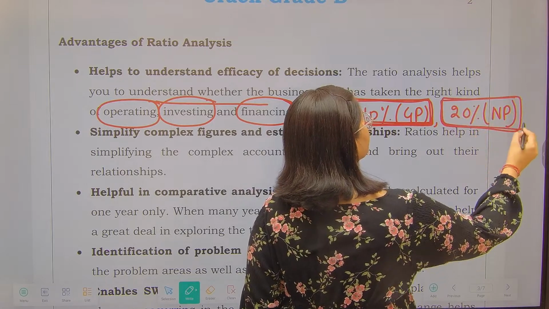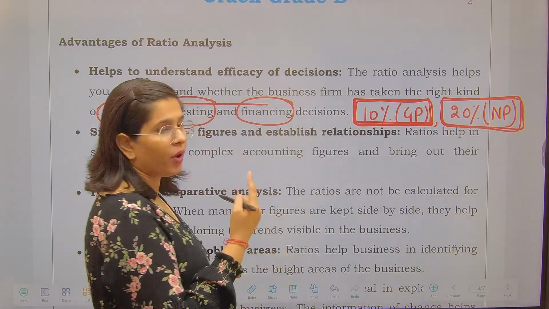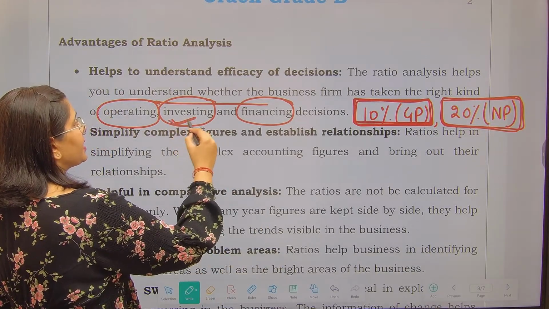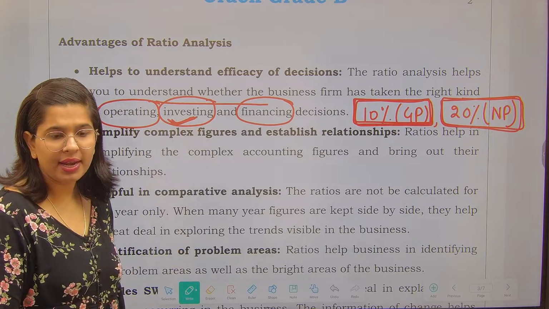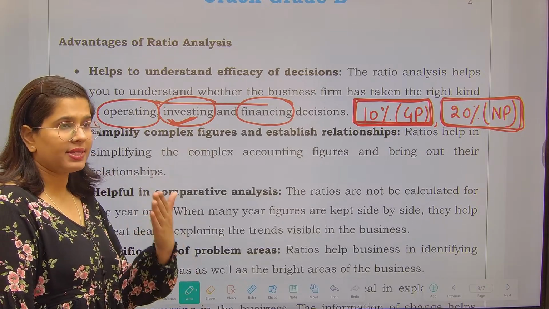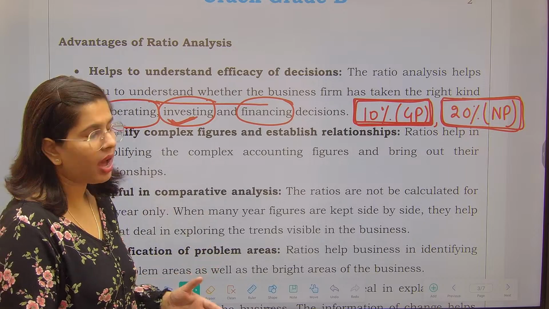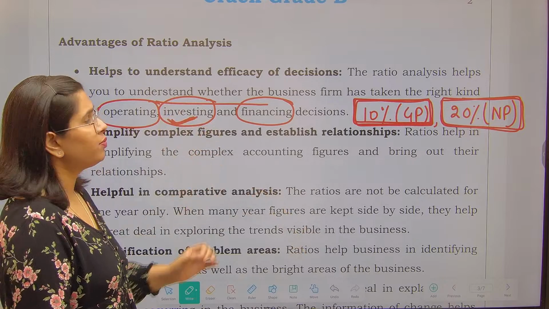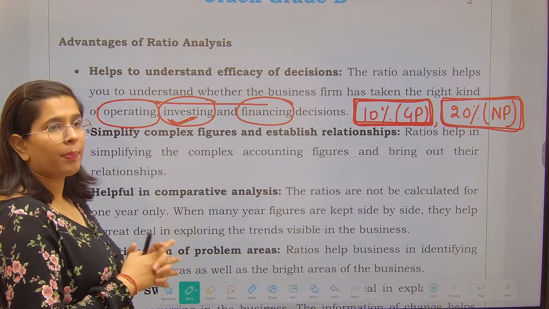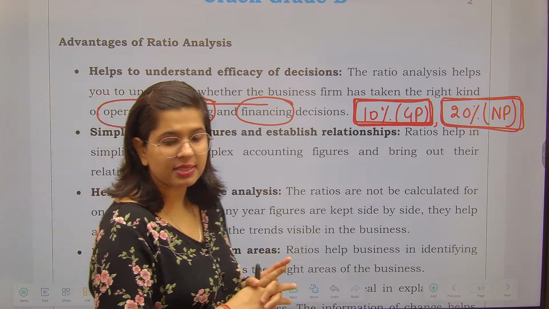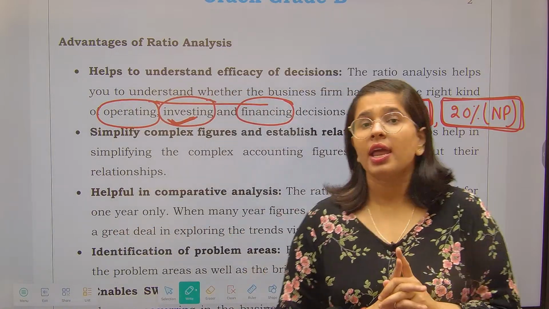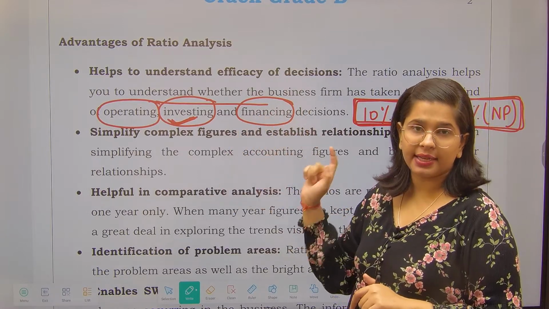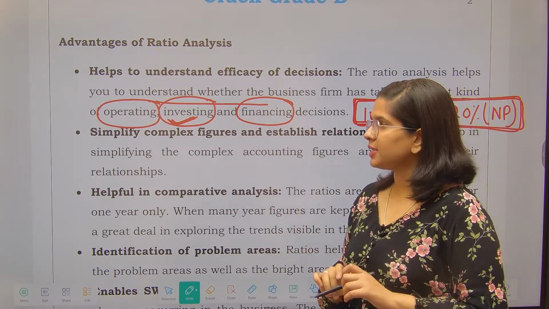My indirect incomes are good, and that is why my net profit is good. That means I have done great investing activities. Fine. I might have invested in shares, real estate, etc. And out of that I am earning profit. Correct? So it also helps you to understand whether the operating, investing and financing decisions you have made are good or not. Now please be aware, such kind of statements can be picked up directly. Okay? So please be attentive of that.